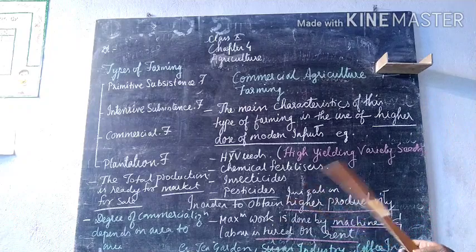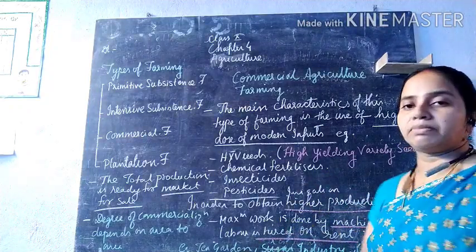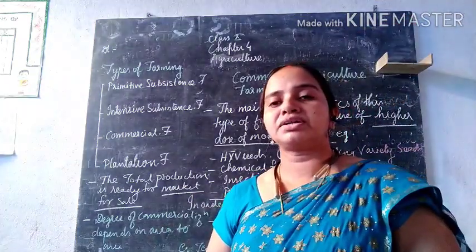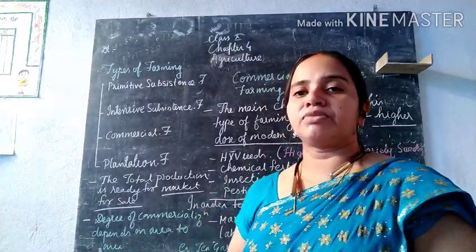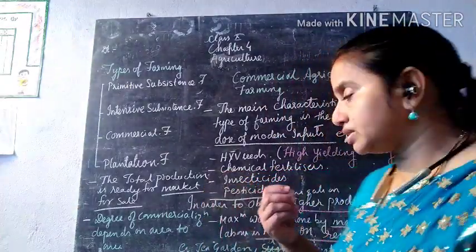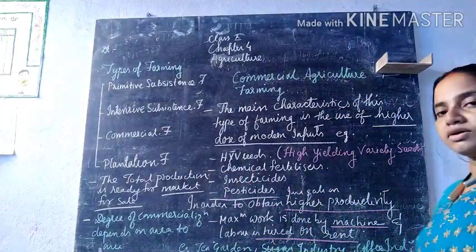Okay, so in order to have high productivity, maximum work is done with the help of machines. We have different machines used at the time of plowing, harvesting, and also sowing the seeds. Labor is also hired on rent.